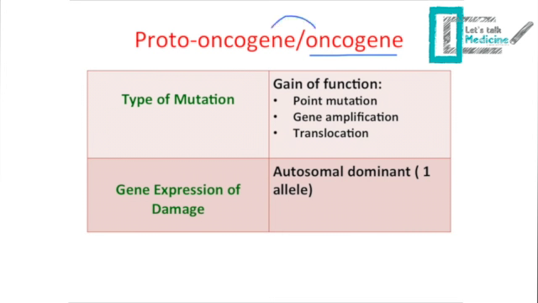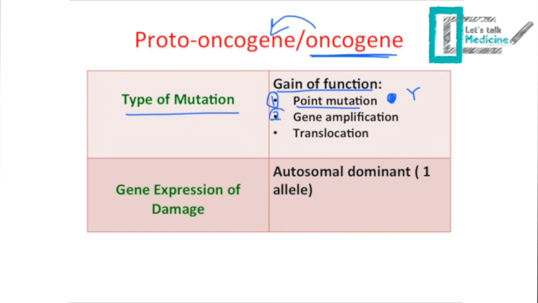Oncogene is a mutated version of a proto-oncogene because it has a more than normal action of a proto-oncogene. So the type of mutation here is a gain of function mutation. And this gain of function mutation could be expressed in different types of mutation. So for example, we will have the point mutation, and this means we have an overfunction of the different components of the proto-oncogene. So in case of a very sticky growth factor, or a growth factor receptor that acts without even activation from the growth factor.